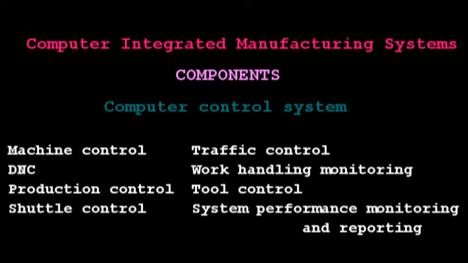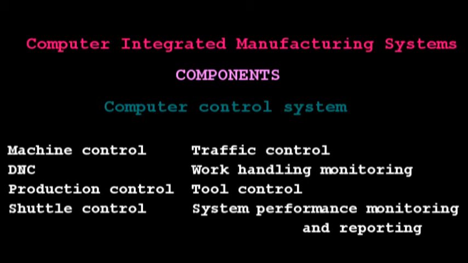So these computer functions can be accomplished by any of several different computer configurations. So one computer can be used for all components of the computer integrated manufacturing system, or several different computers also can be used. And this is the computer control system.